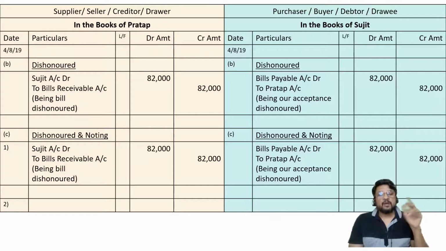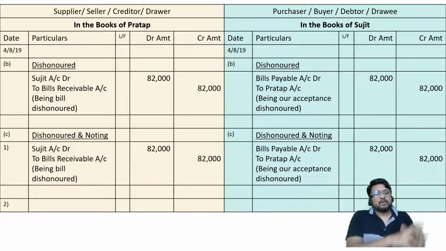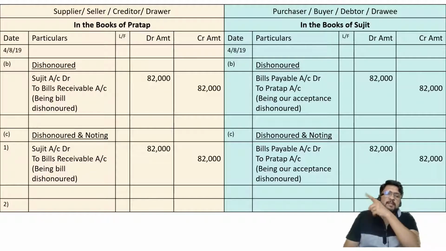Now next day, or maybe the day after, maybe after one month, you are supposed to go to college as usual, and on that day you are a little late getting up from bed. So you took a rickshaw, and the same rickshaw wala who brought your friend to college is standing in front of your house. You hurriedly went into the rickshaw. You got out of the rickshaw in front of college. You paid him 25 rupees. You have proper change with you. Now the question is there in your mind: sir, what entry should I pass? Last time I paid the same rickshaw wala, the entry was friend account debit to cash or bank account.